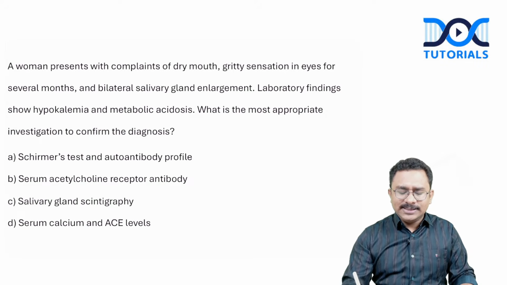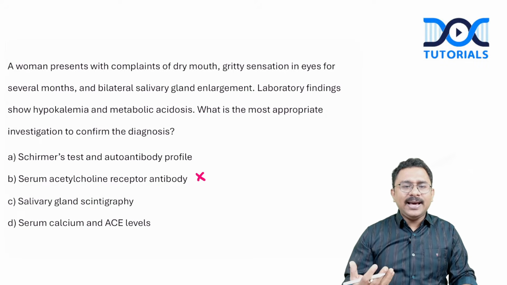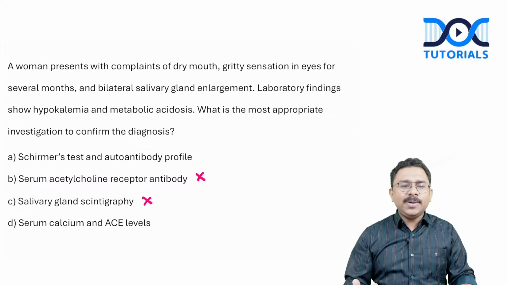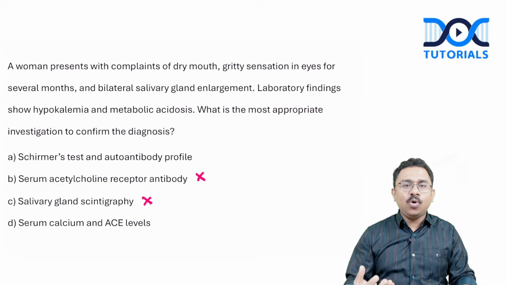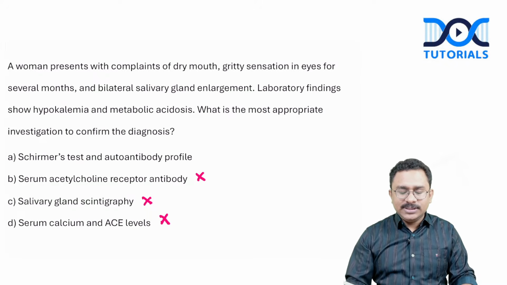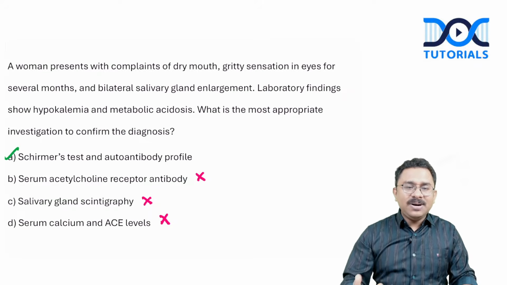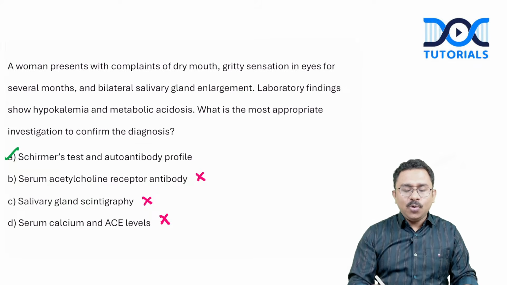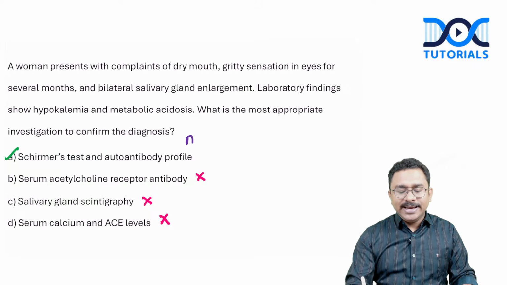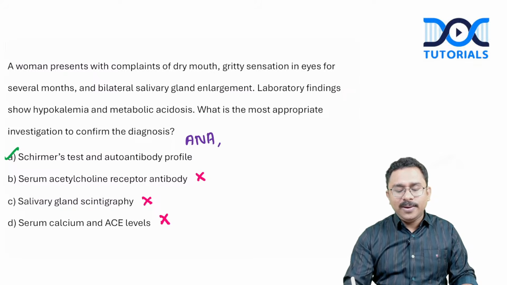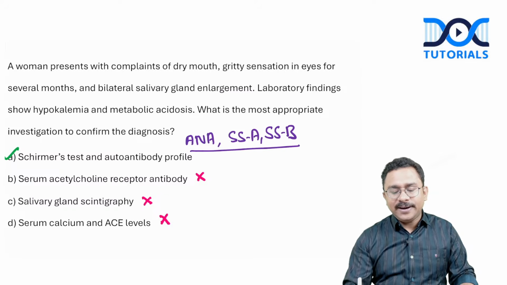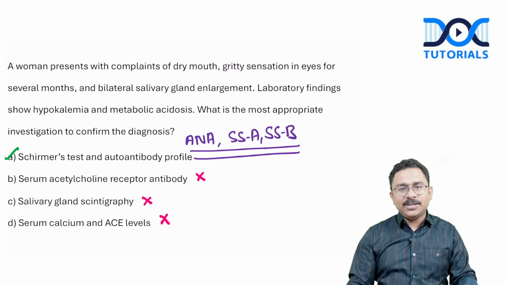It is not going to be acetylcholine receptor antibody. Salivary gland scintigraphy can be used, but not a primary diagnostic investigation. Serum calcium levels and ACE levels do not have much role, only a supportive role in the evaluation of sarcoidosis. So this is not going to be the answer. So here Schirmer's test, because the patient will be having abnormality in the tear film, and autoantibody profile, because the patient is likely to have a positive anti-nuclear antibody, a positive anti-SSA and a positive anti-SSB. These are the findings that are likely to be present in this particular patient. Okay, right.